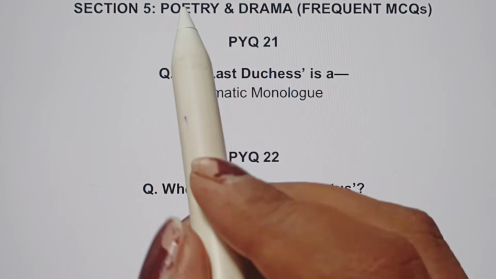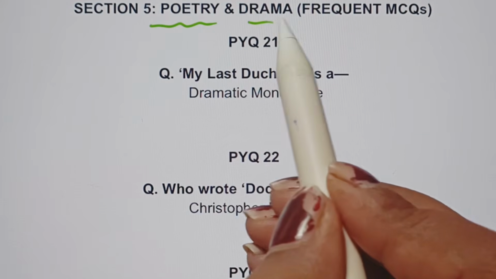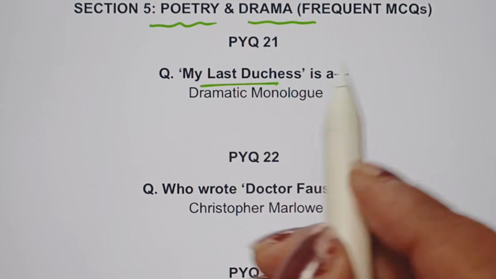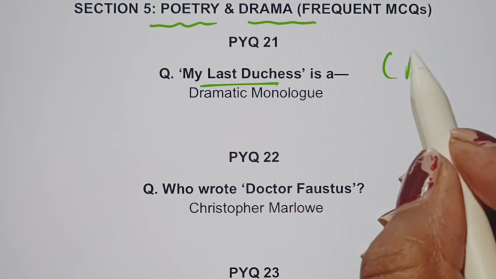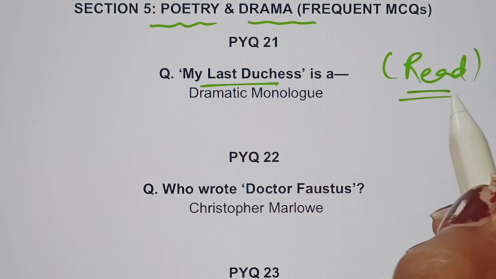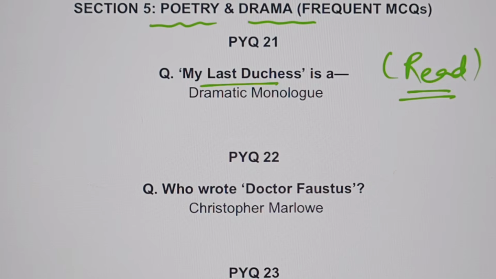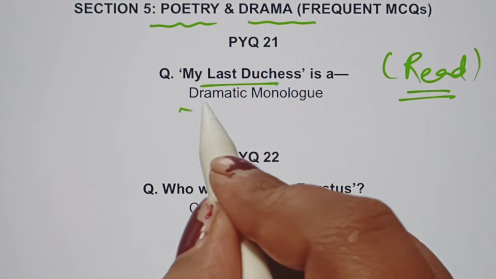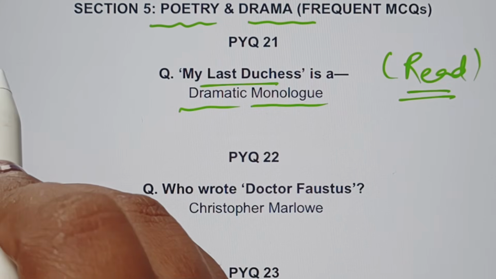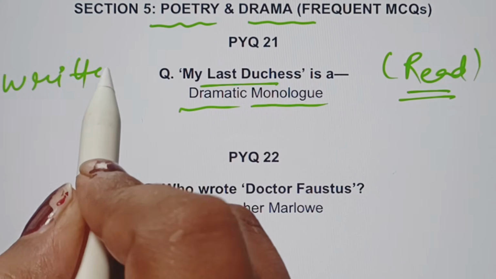Now moving forward to the most frequent MCQs, that is poetry and drama. My Last Duchess. If you haven't read it, please read it. It is one of the best poems, and it is written in the dramatic monologue form. Do let me know who has written My Last Duchess.